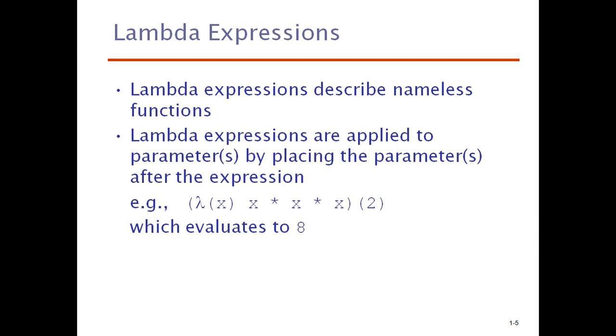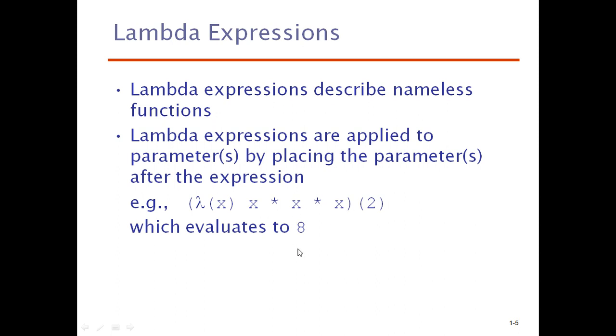So these lambda expressions are applied to parameters. For example, here lambda of x, previously we saw the cube operation, x into x into x. Next, within the brackets a parameter is passed, which is 2. Whenever a parameter is passed, it automatically applies to the lambda function, and whatever expression is related to the lambda function will be computed. Now x will become 2, so it is 2 cube, and 8 will be printed. This is how the lambda expression works.